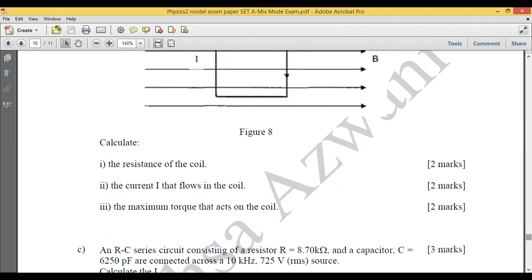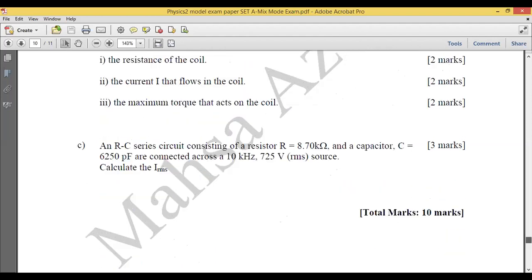And also the electromagnetic induction. Remember the electromagnetic induction formula and the formula of the magnetic flux. Here I have chapter 9, 3 marks. Here you have an RC circuit.